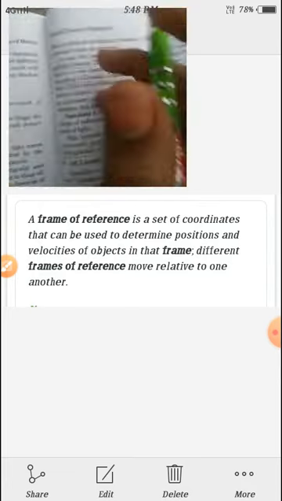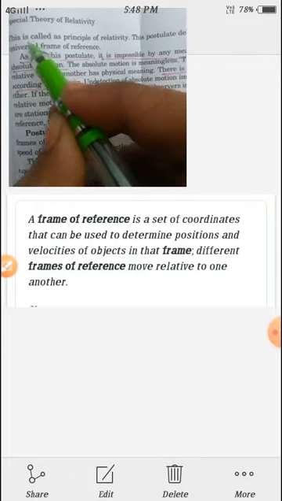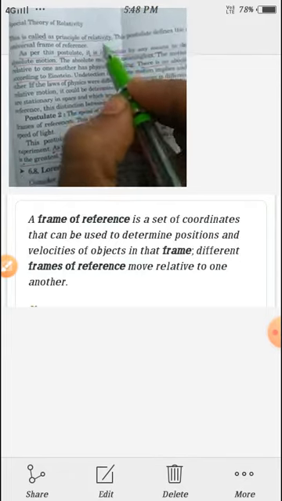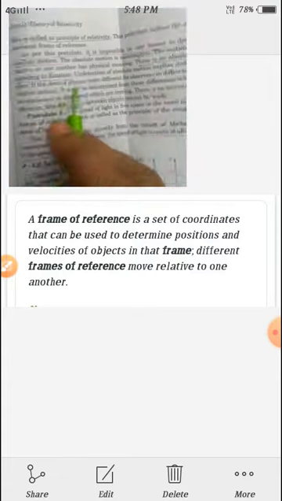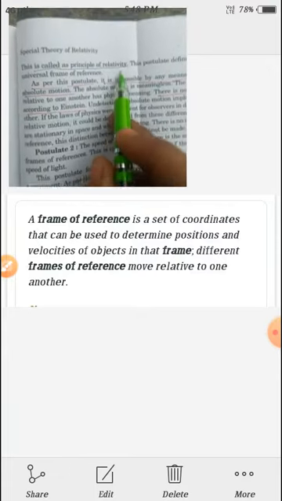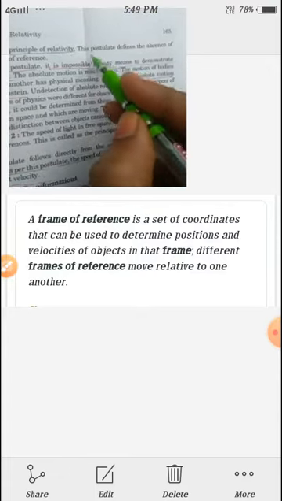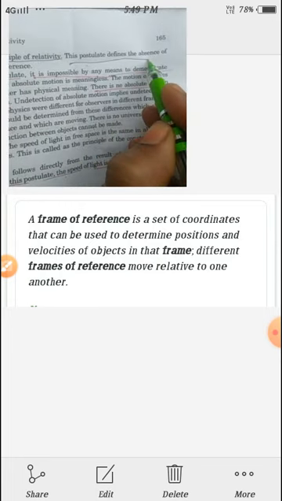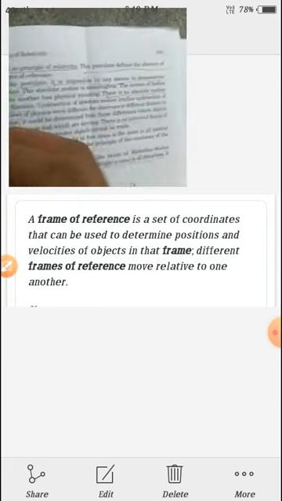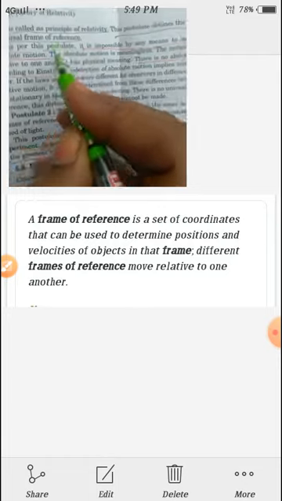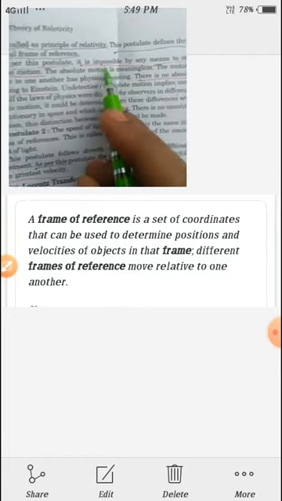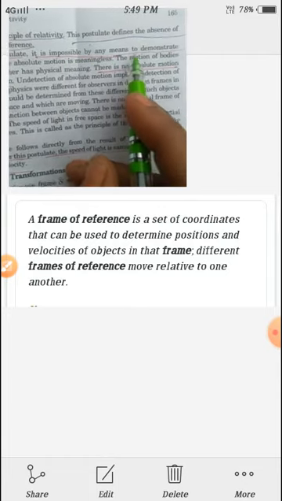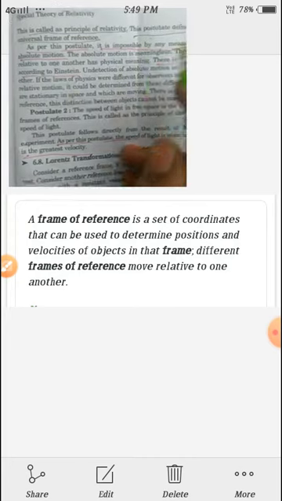This is called the principle of relativity. This postulate denies the existence of a universal frame of reference. As per this postulate, it is impossible by any means to demonstrate absolute motion.